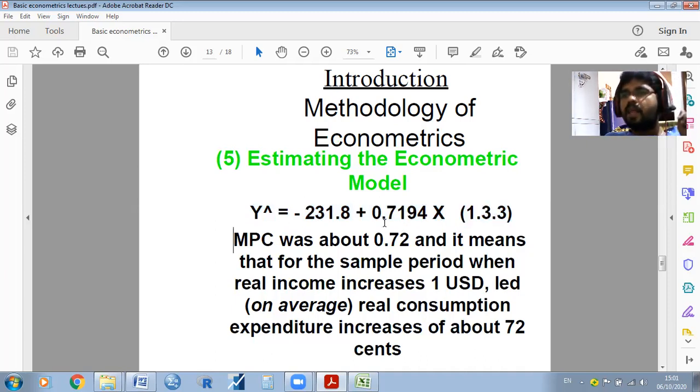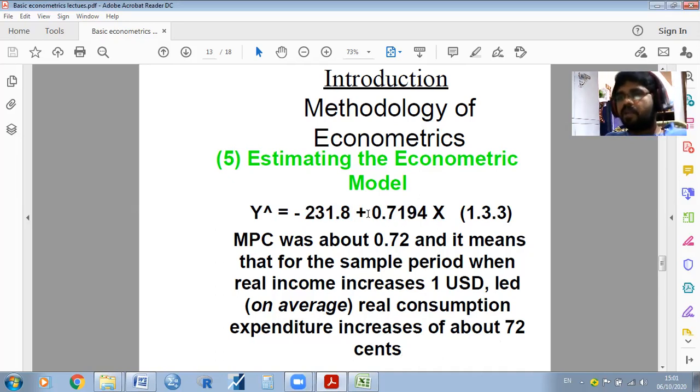So what does it mean when you get the coefficient, the beta 2 value? MPC was about 0.72; 0.719 is considered as 0.72. It means that in the sample period, when real income increases by $1, average real consumption increases by about 72%.